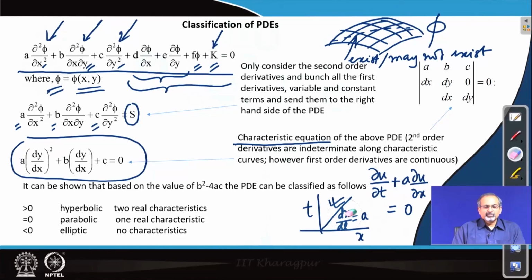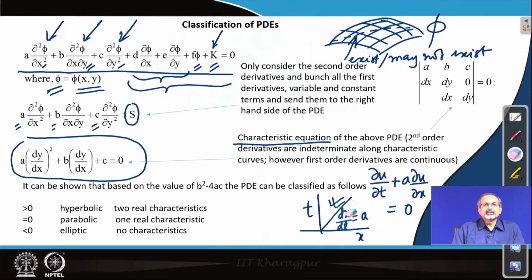So, in order to obtain the characteristic equation of the PDE, we make use of two very important facts. One is that since we are handling a second order partial differential equation, the second order partial derivatives are indeterminate along these specific curves which we are calling the characteristic curves.